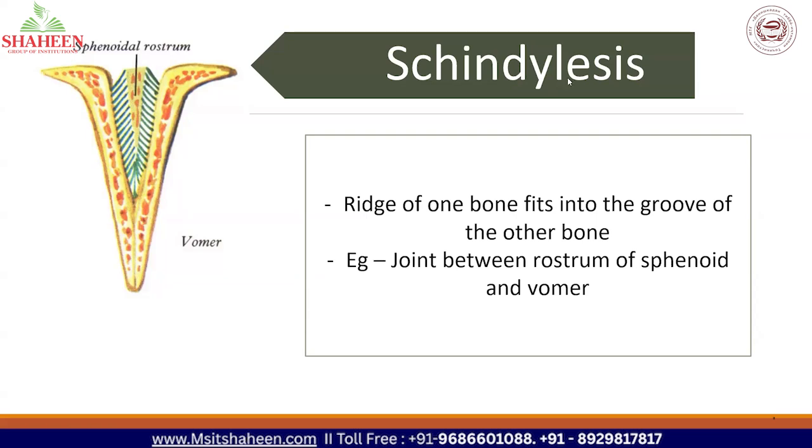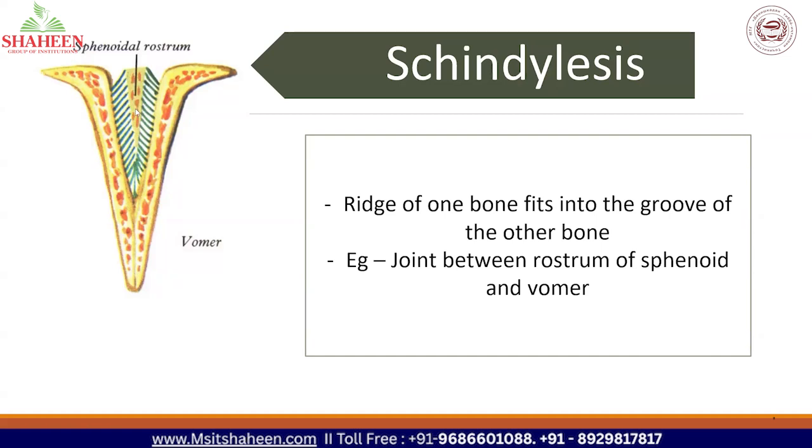So this example is very, very important. It's the most frequently asked MCQ question. It is the only example of schindylesis. The example is joint between vomer bone and the rostrum of sphenoid. So vomer bone is V in shape, and this bone is the rostrum of sphenoid.